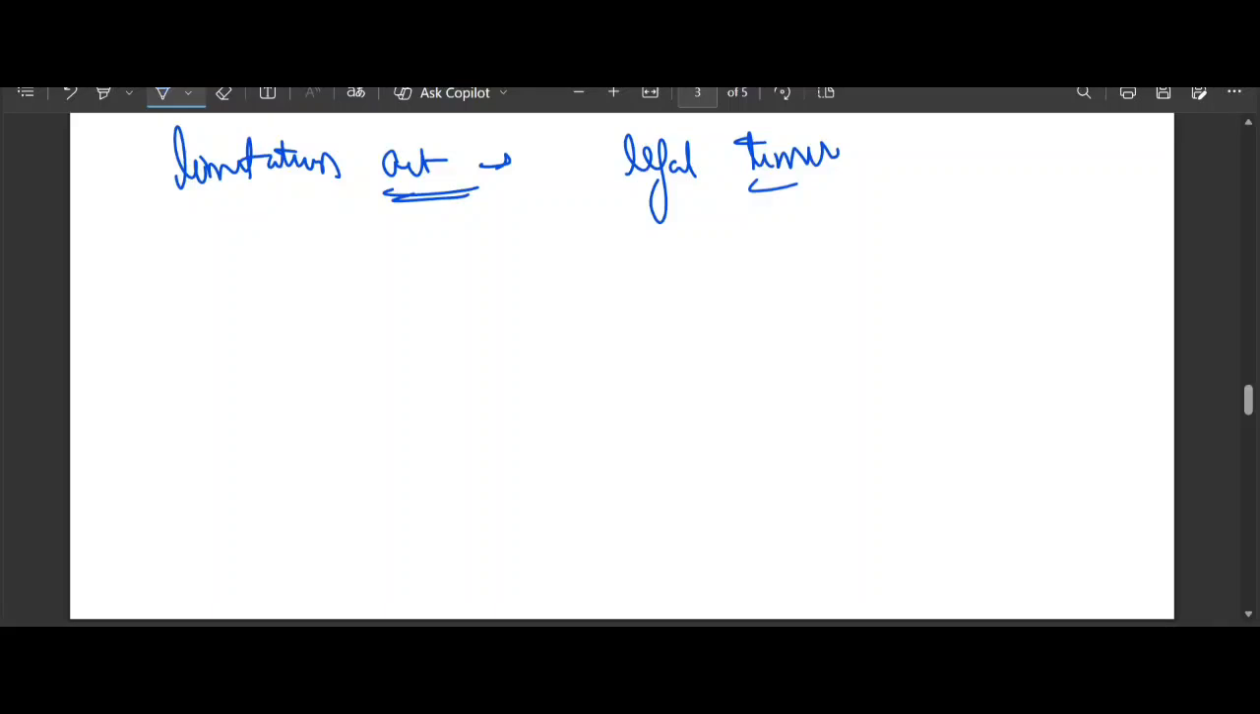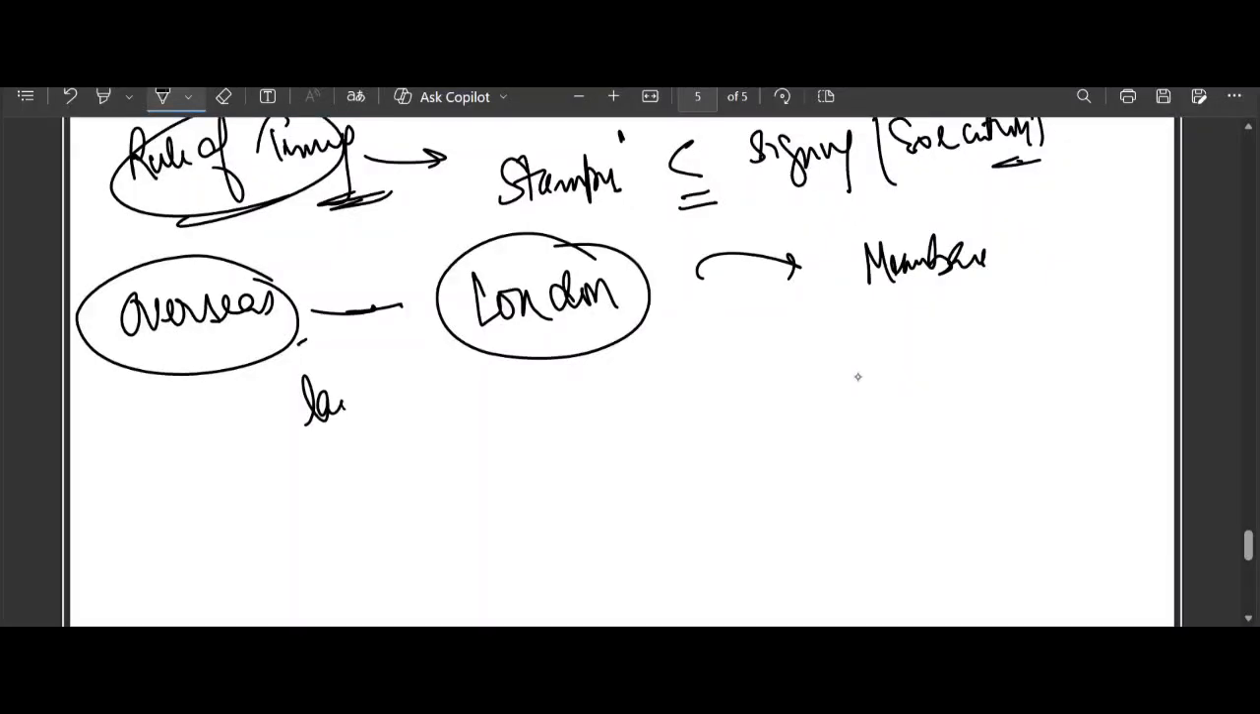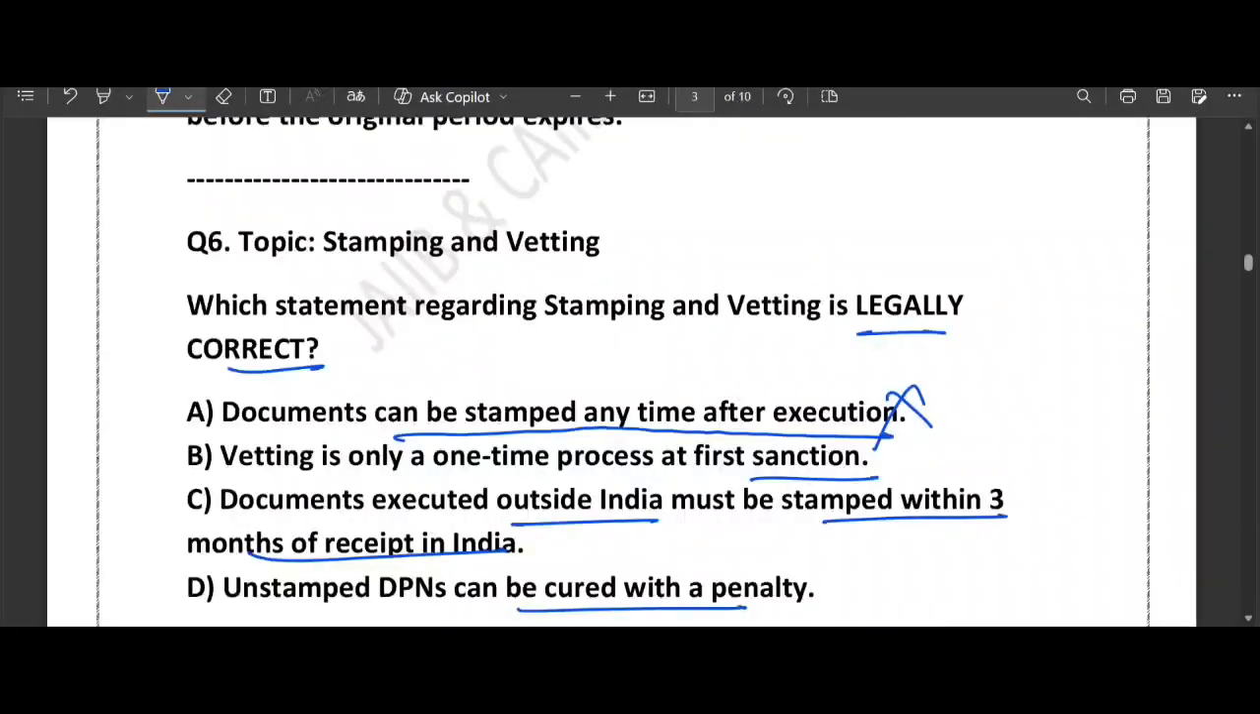So you can remember it like a 3 year clock rule. If you imagine a borrower signs a document in London and couriers it to the bank in Mumbai, since Indian stamp paper is not available in London, the law gives you a grace period. Once that envelope lands in India, you have exactly 3 months to get it stamped. So option C, document executed outside India must be stamped within 3 months. Exactly, this is correct.